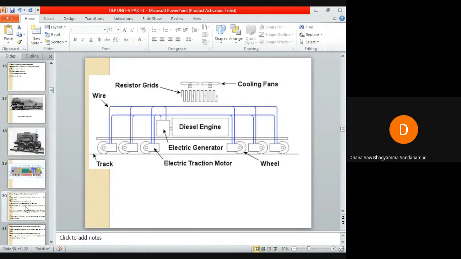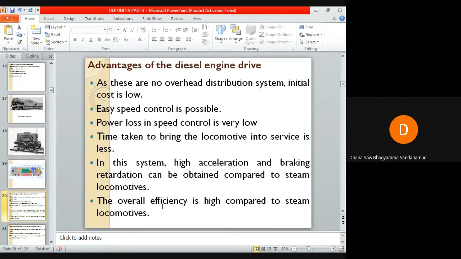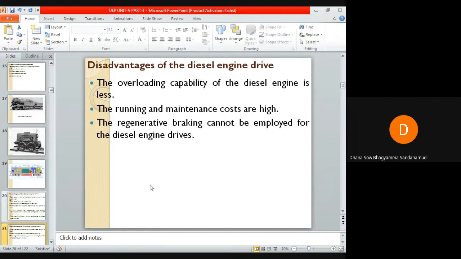So let us see the advantages of diesel engine drive. As these don't require any overhead distribution system, initial cost is low, easy speed control is possible, power loss in speed control is also very low, and time taken to bring the locomotive into service is less. In this system, high acceleration and braking retardation can be obtained, and overall efficiency is high. These are all the advantages.